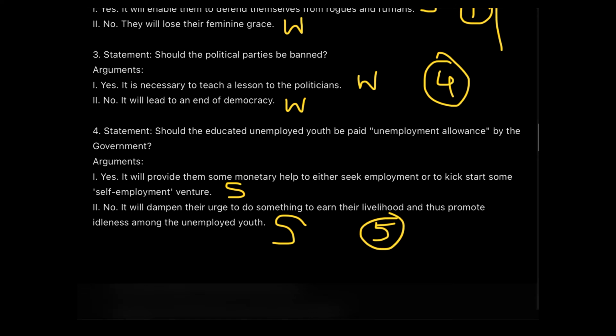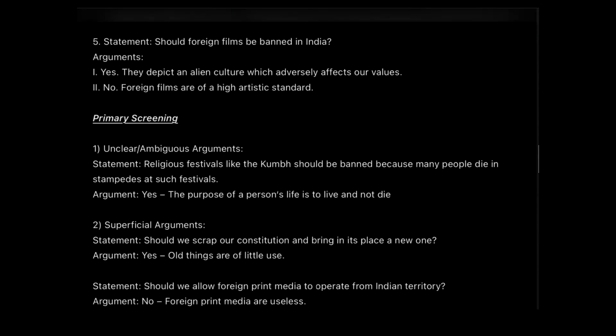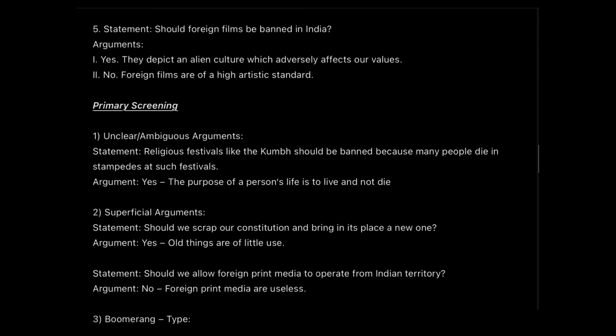Now, the last question was, statement is, should foreign films be banned in India? If yes, then the reason they are saying is they depict an alien culture which adversely affects our values. Now, just have a note that this is not correct, because the reason stated here is not at all going to affect our values. It is only a part of learning, that we are learning some alien culture. So this is a weak argument.